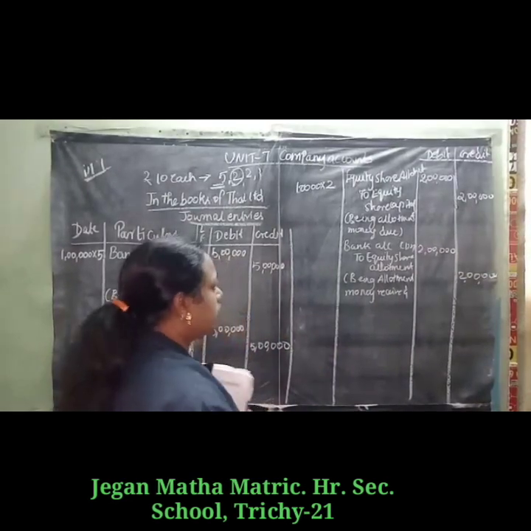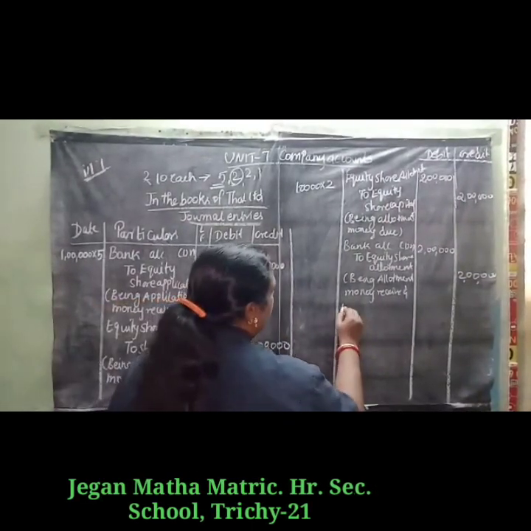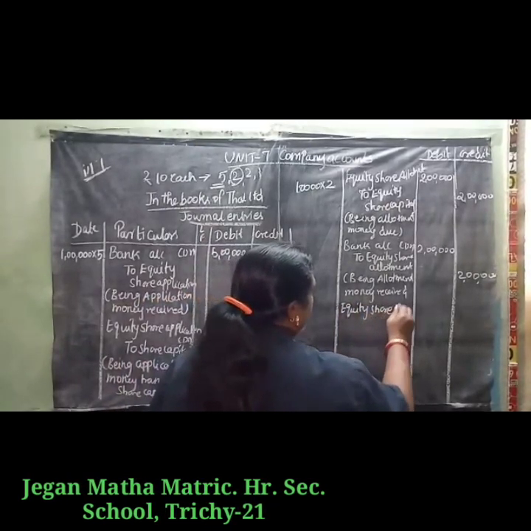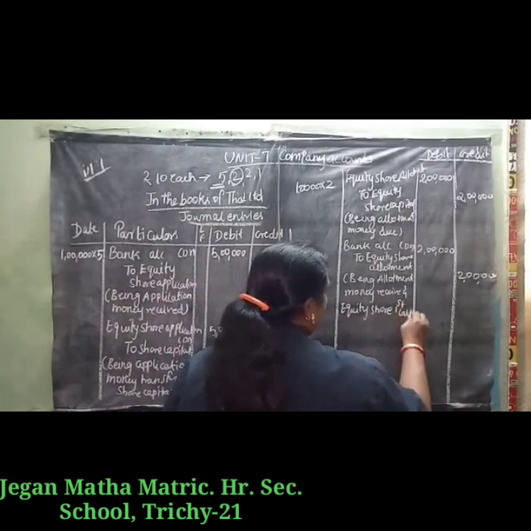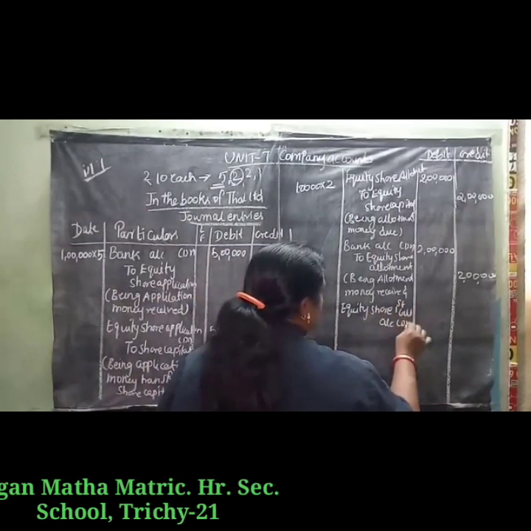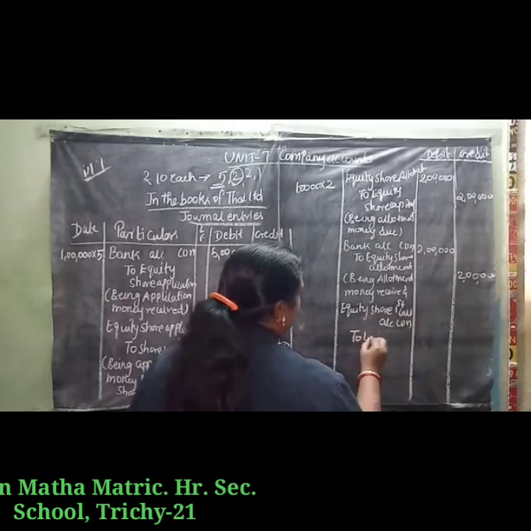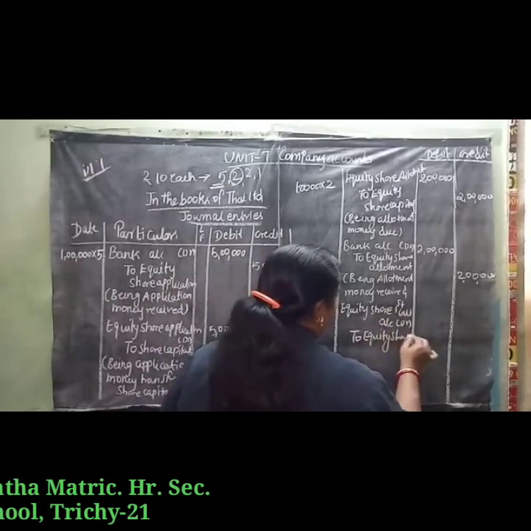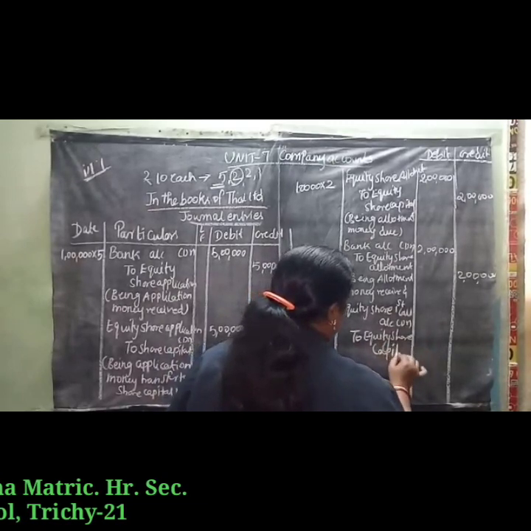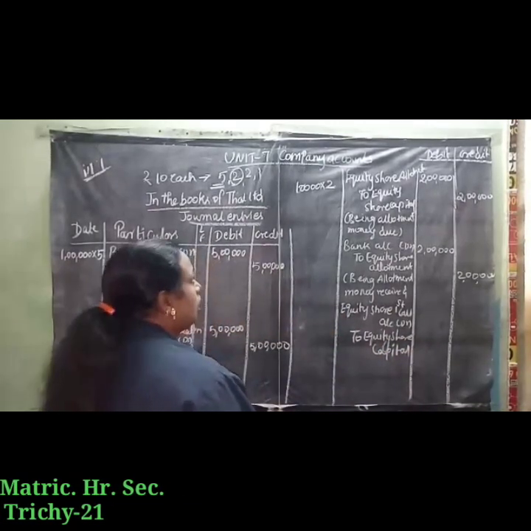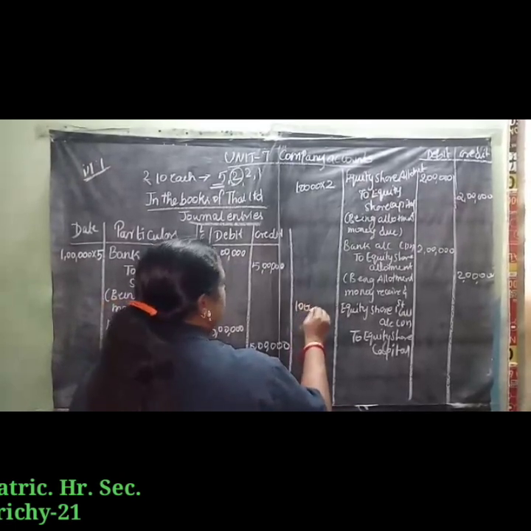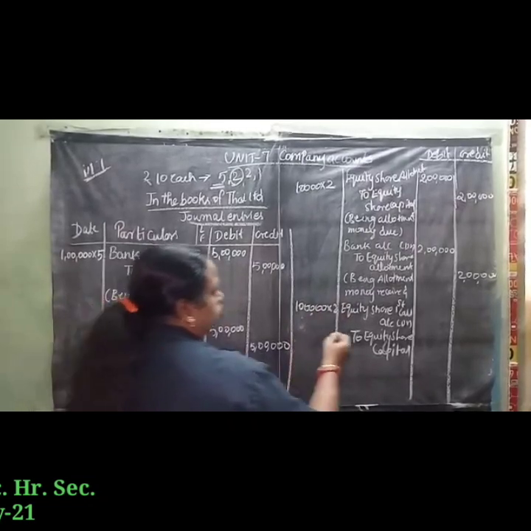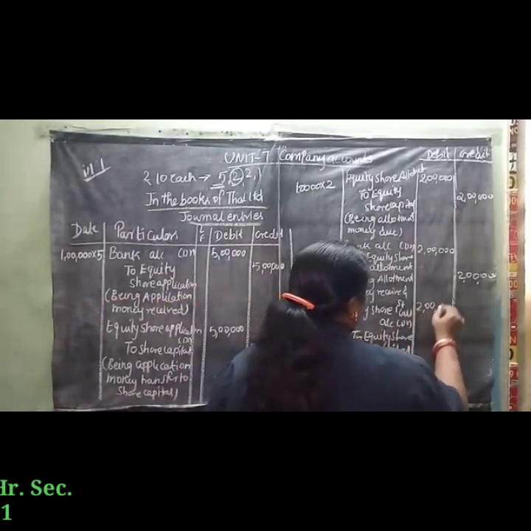Next, for the first call account: Equity Share First Call Account debit to Equity Share Capital. The amount is 1 lakh into the first call amount, which is also 2 rupees, so 2 lakh.